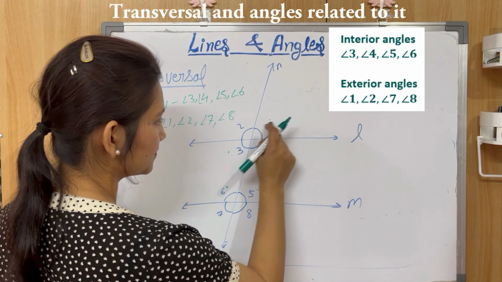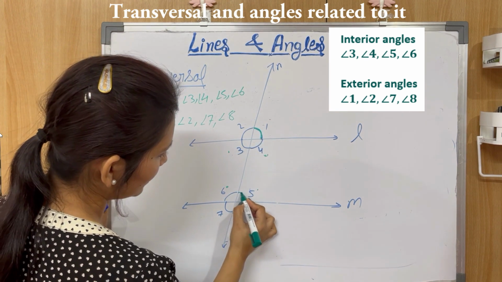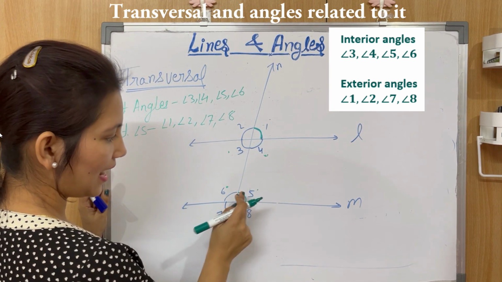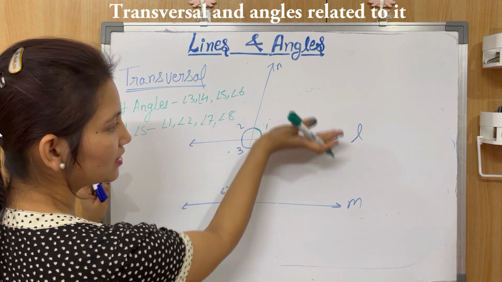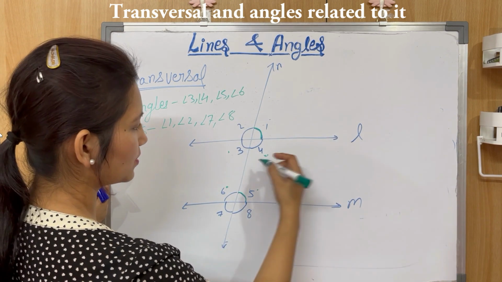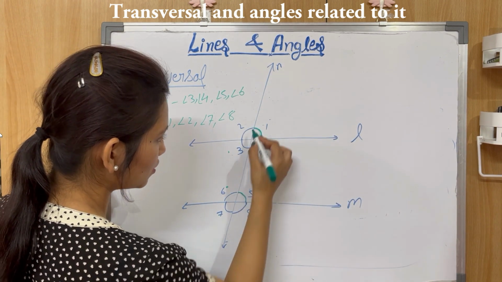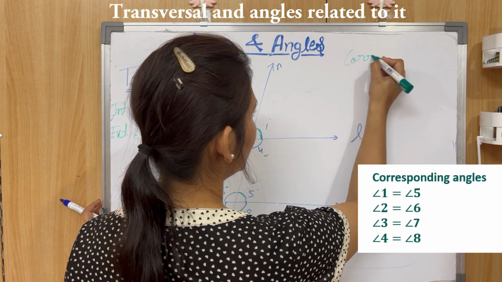Now angle 1 is equal to angle 5. Angle 1 and angle 5 are on the same side of the transversal, both above the parallel lines, one above each line. So these are corresponding angles. Corresponding angles.